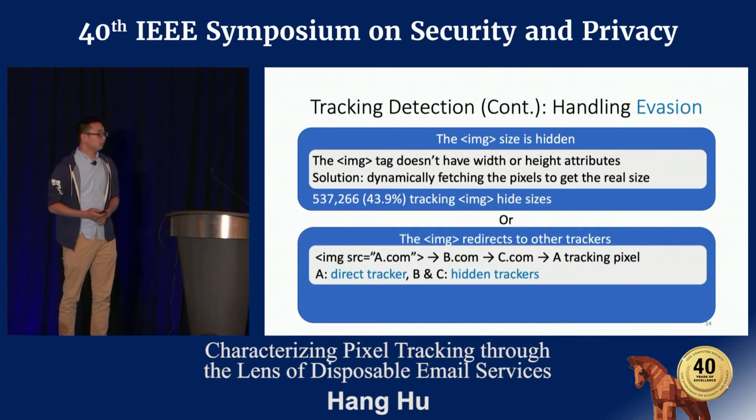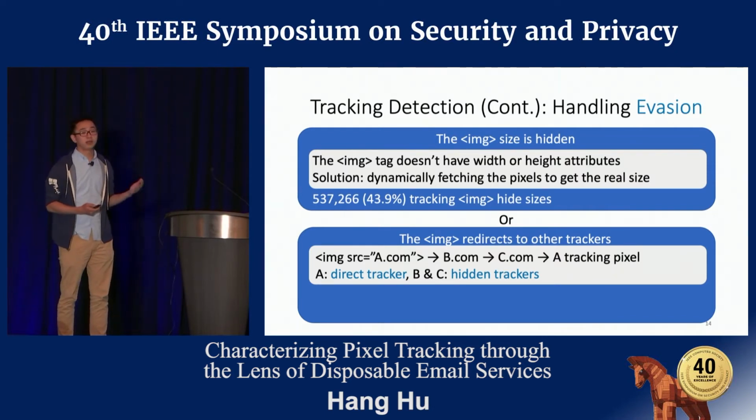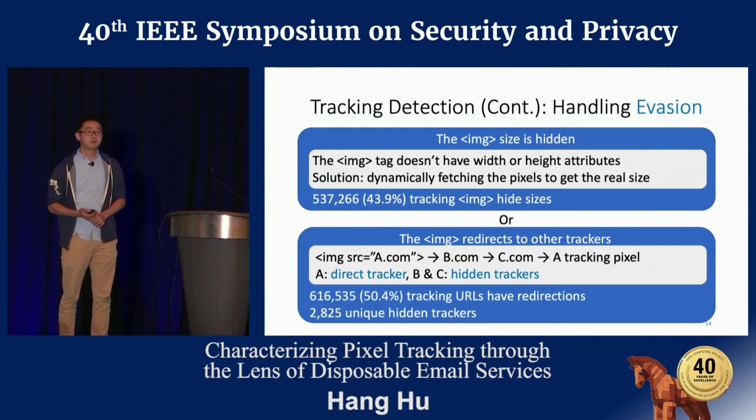Also, we found some trackers will redirect to other trackers. For example, tracker A.com may redirect to B.com, then C.com, then finally return a tracking pixel. Here we call A direct tracker and B and C hidden trackers. In our data set, 54% of all tracking URLs have redirections, and in total, we identified 2,825 hidden trackers.